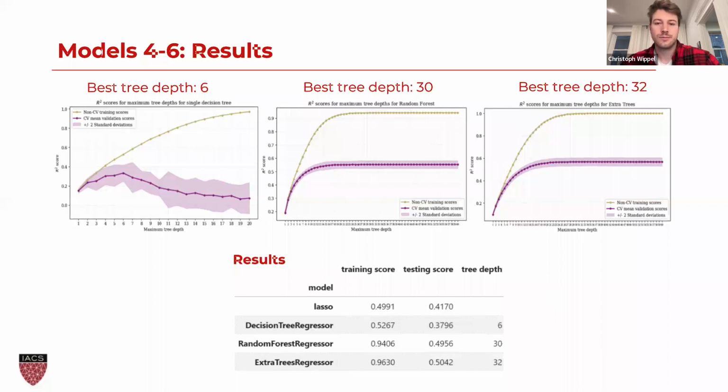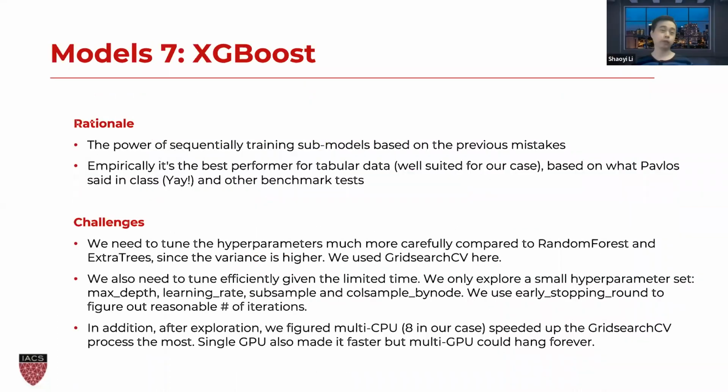So for XGBoost, what's the rationale? Actually, we want to use the power of sequentially training submodels based on the previous mistakes. And empirically, it's the best performer for tabular data based on what Pavlov said in class and other benchmark tests. The challenge, of course, here is to tune the hyperparameters efficiently given the limited time. We actually narrowed down the hyperparameter set. And in addition, we also use multiple CPUs to speed up the grid search CV process.